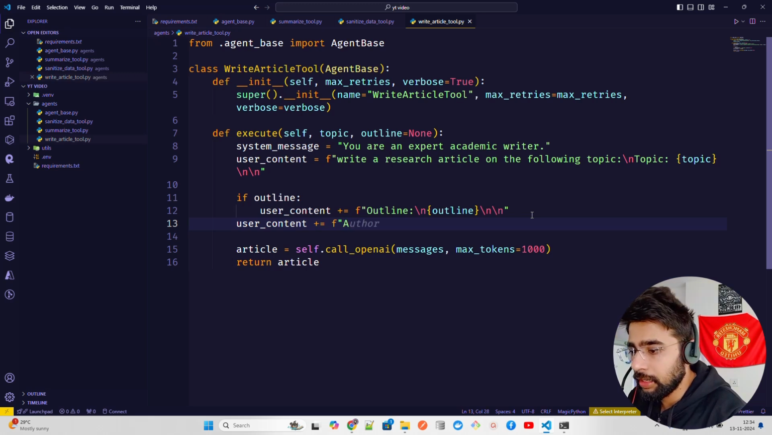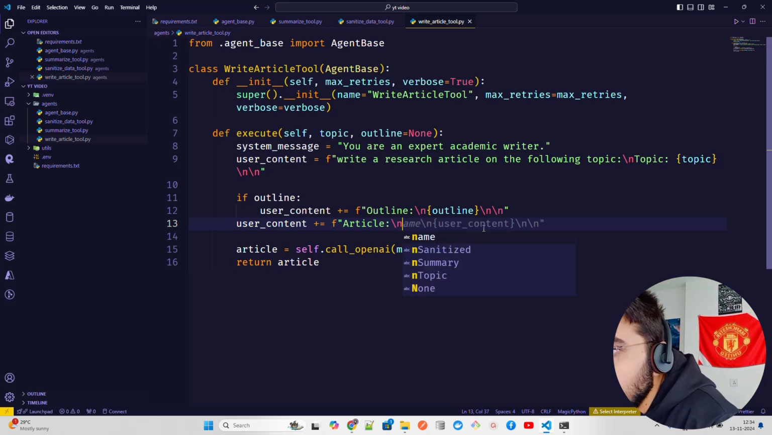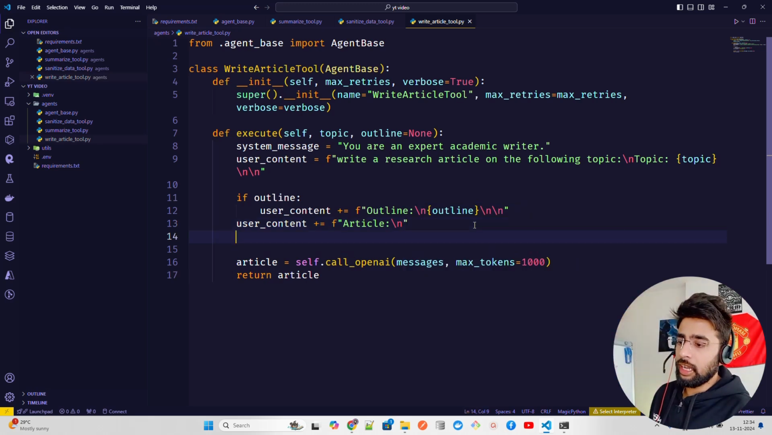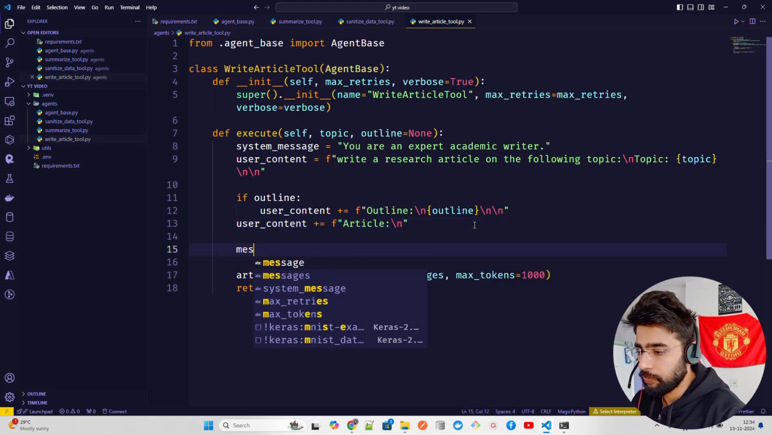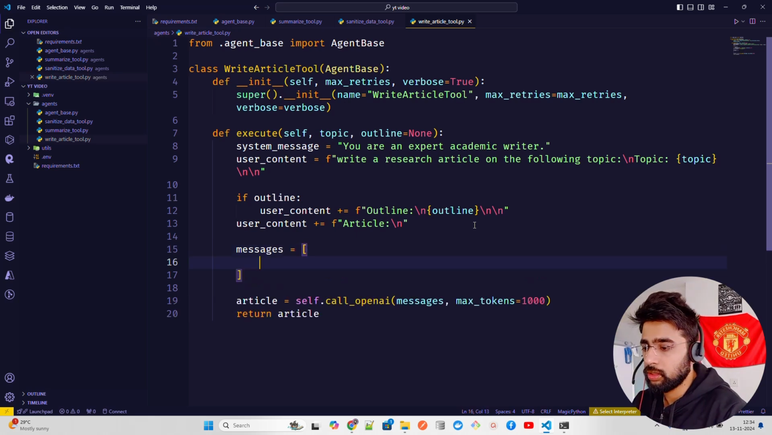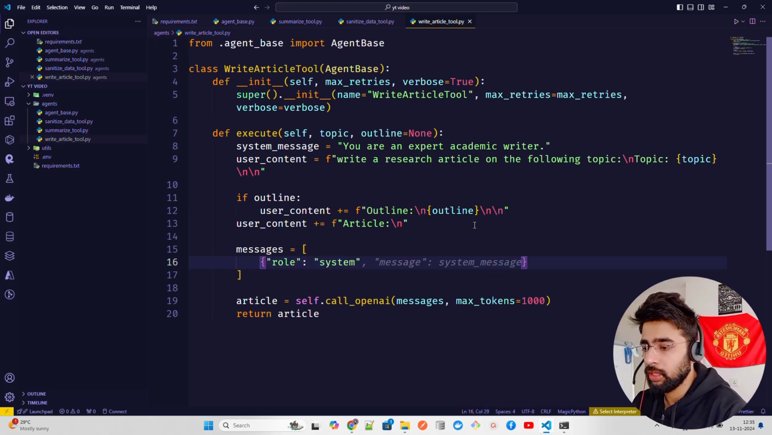And then here you have an article. So you have an article, and in this article, that's it. Okay, so user content is done, and now you create messages. And in messages, you just have to define the system and user role. Okay, so let me just do role, and we know this first role. What is this role? This is a system role, and then you just write the content.